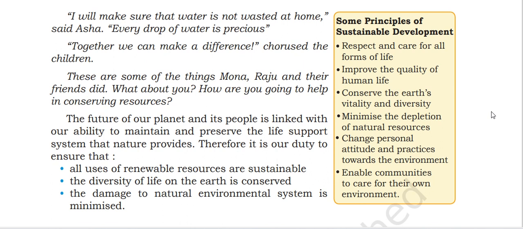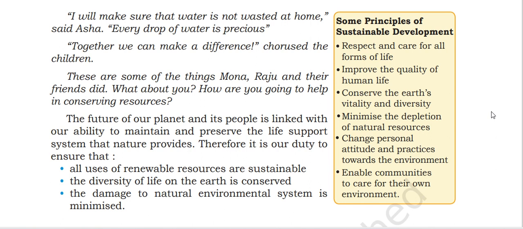The future of our planet and its people is linked with our ability to maintain and preserve the life support system that nature provides. Therefore, it is our duty to ensure that all uses of renewable resources are sustainable, the diversity of life on Earth is conserved, and the damage to the natural environment system is minimized.